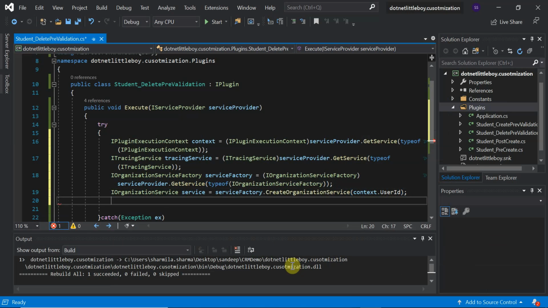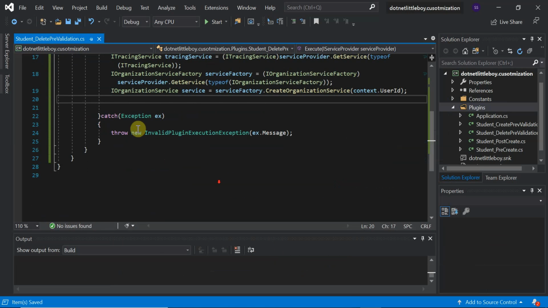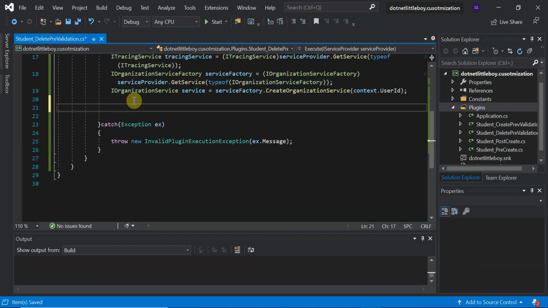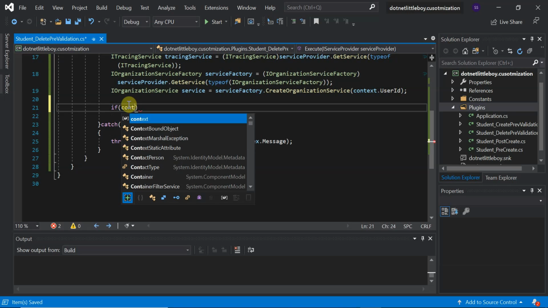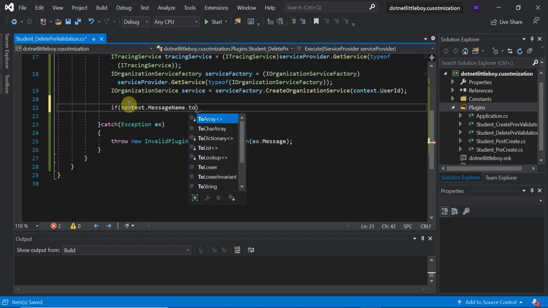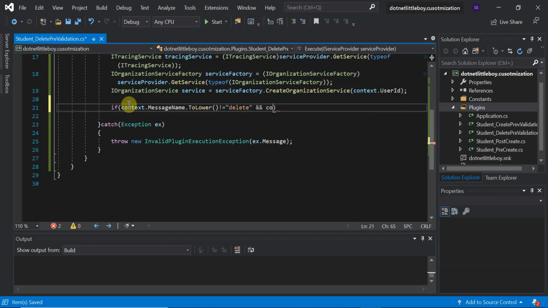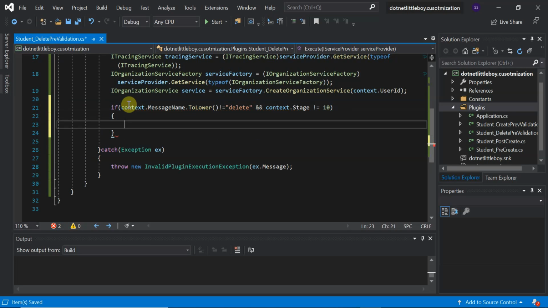Okay, so we got all the necessary components which we need. But first of all, we'll check whether the plugin which we have registered is for the delete message or not, and whether the stage is 10 or not. So let me check that. If context.MessageName is not equal to Delete, or context.Stage is not equal to 10, then we'll return from this. Our plugin is not registered as we are expecting.